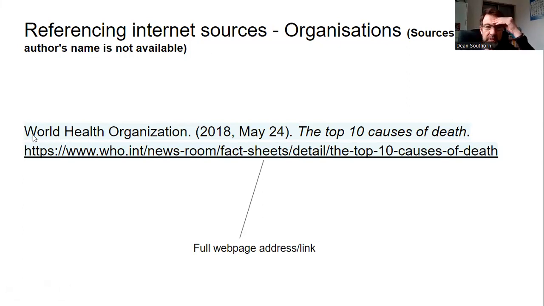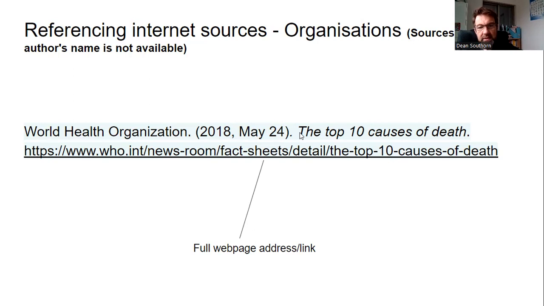So just put the name of the organization first, followed by a period, full stop, and again, brackets and the date. Now, in this case, we have a full date, and that's fine. You can put the full date if you have it, otherwise put just the year. If you don't have any date, remember n.d., no date.